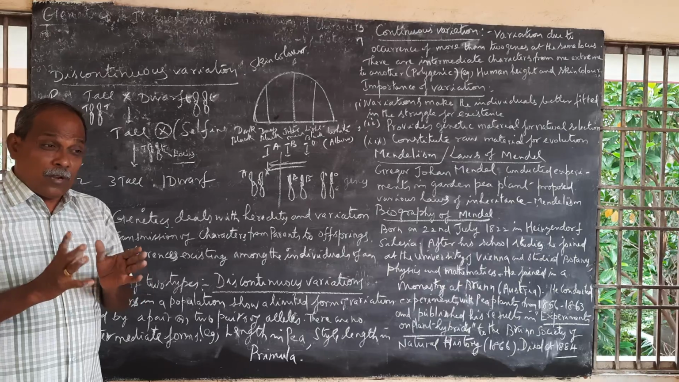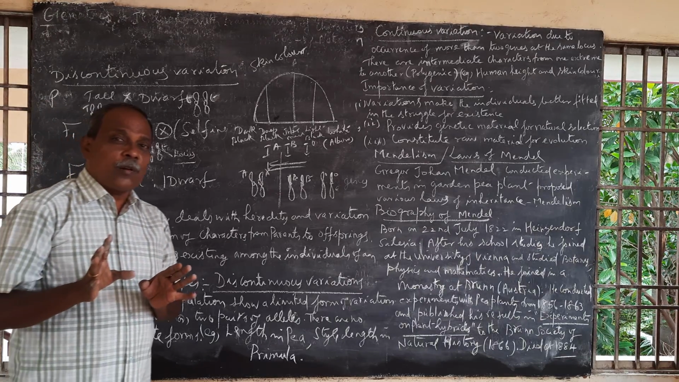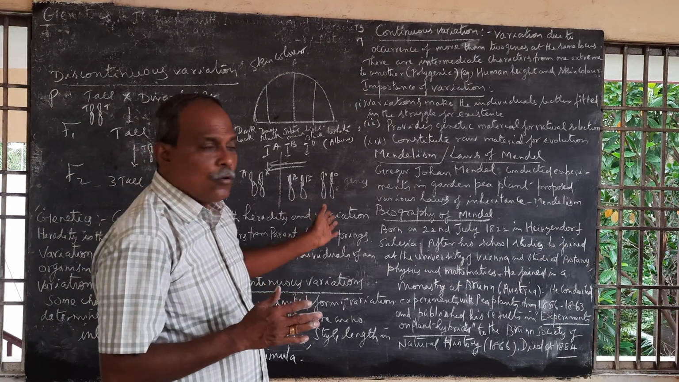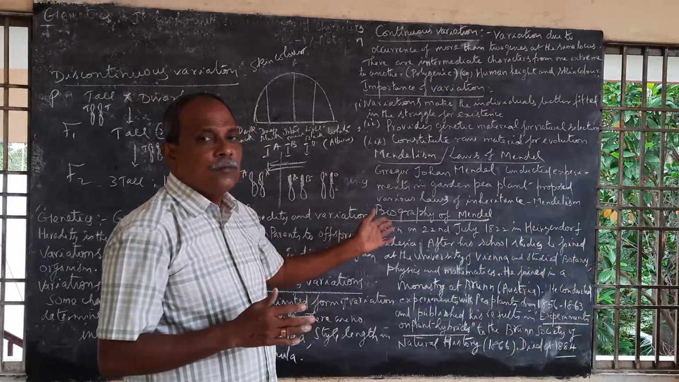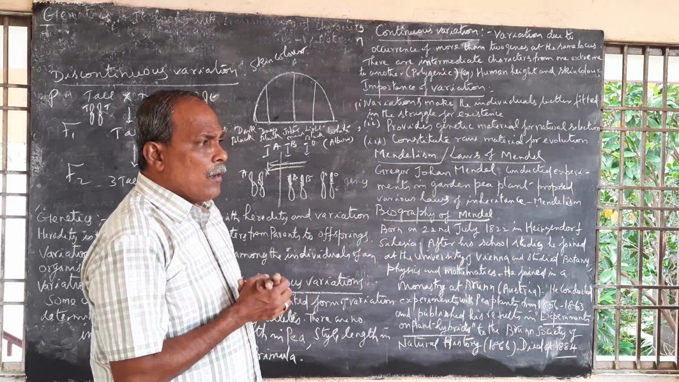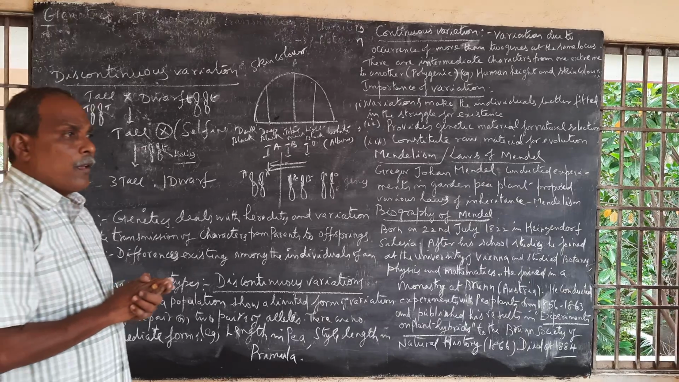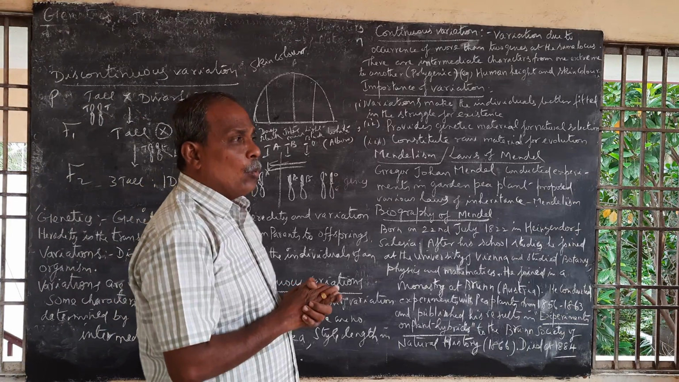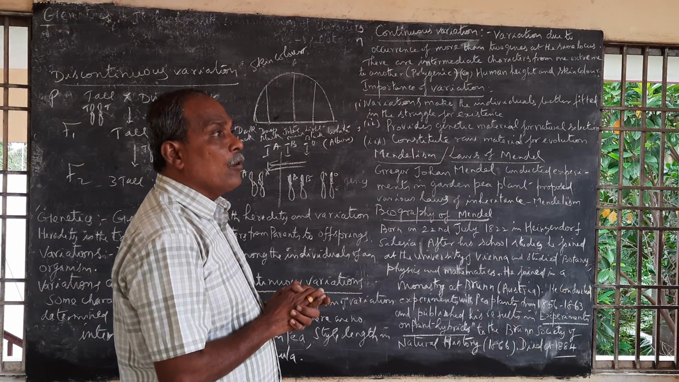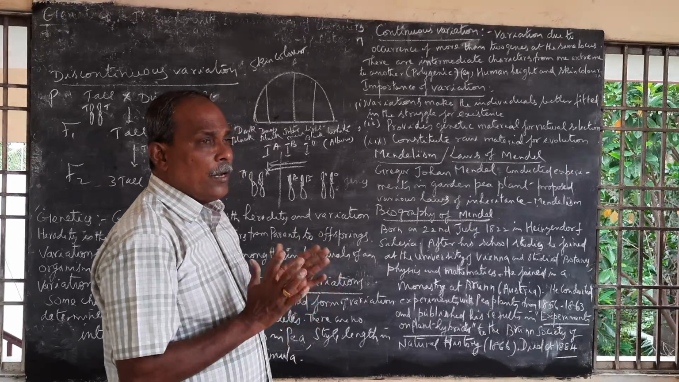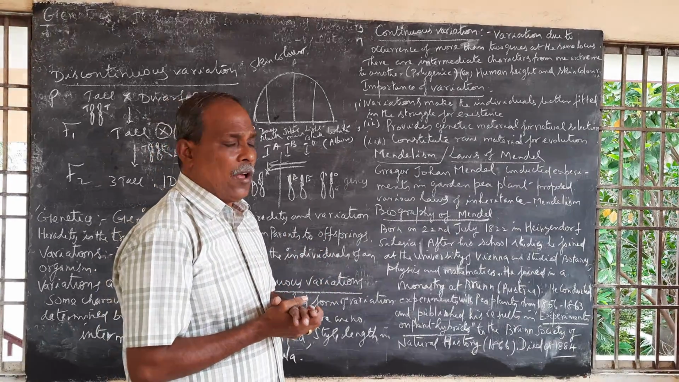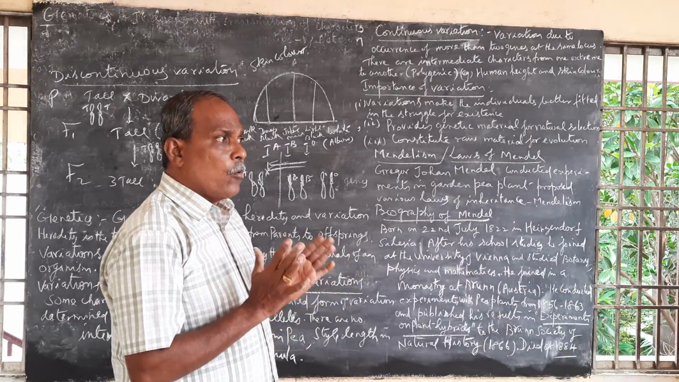Because these laws were not disproved so far, Mendel is commonly referred to as the father of genetics. And then, biography of Mendel. Mendel was born on July 22nd, 1822, in a small village, Heinzendorf, Silesia, which is located in Czechoslovakia.